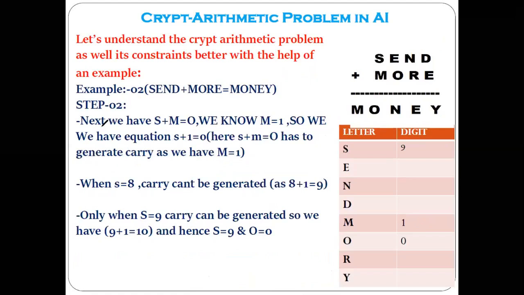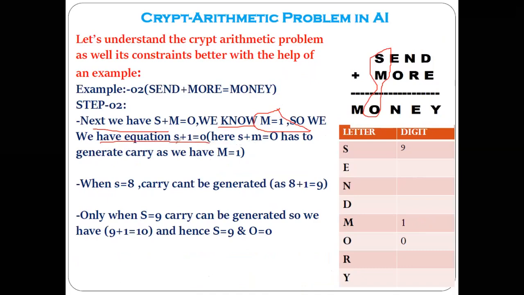Let's see next. Next we have the s plus m, this part. Okay, we have the s plus m equal to o. Now we know the m equal to 1. Okay. So we get the equation from that, s plus 1 equal to o, because m value is 1.